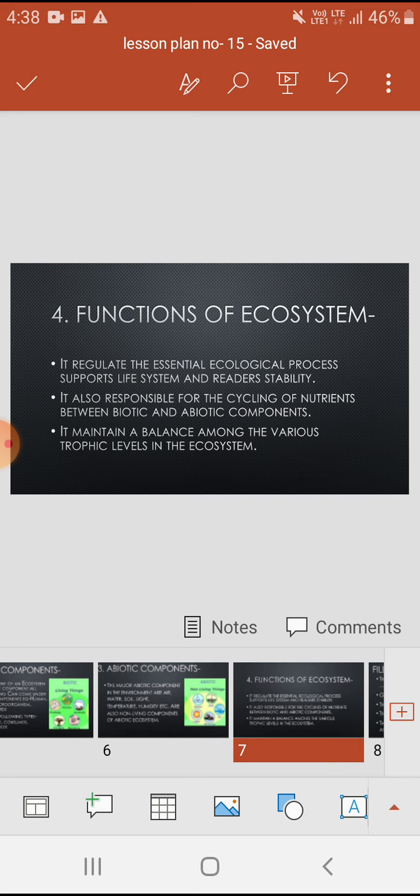Functions of ecosystem. It regulates the essential ecological process, supports life system, and brings stability. It is also responsible for the cycling of nutrients between biotic and abiotic components. It maintains a balance among the various trophic levels in the ecosystem.